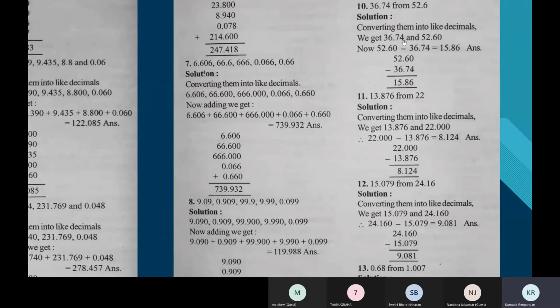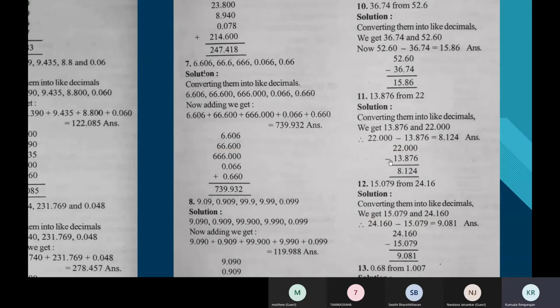So they should fall one below the other. See like this, 6 and 7. The digits in the 10th place. These are the digits in the 100th place. These are the ones digits. These are the tens digits. So arrange the numbers like this. And you subtract it, there's no difference. It's the usual regular subtraction, just that you should place the decimal point right below here.